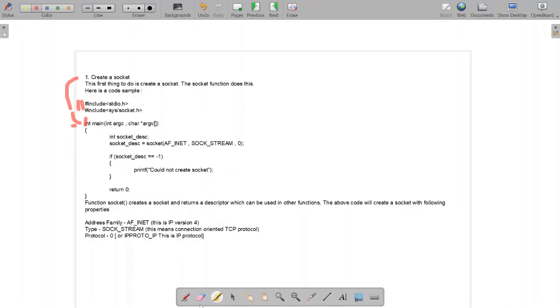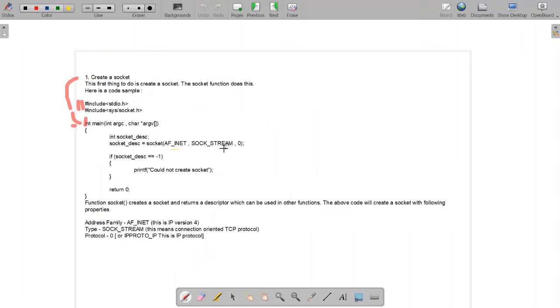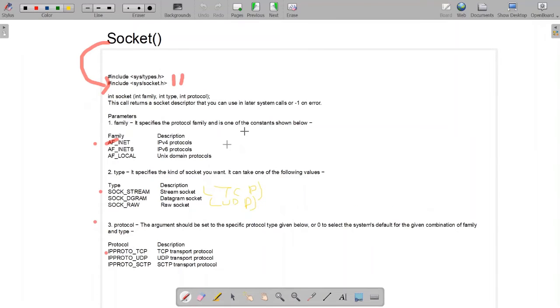As discussed previously, AF_INET is your family, whereas SOCK_STREAM is your type, and 0 has been assigned in place of your protocol. Now we know that the protocol can either be of type IPPROTO_TCP for TCP or IPPROTO_UDP.